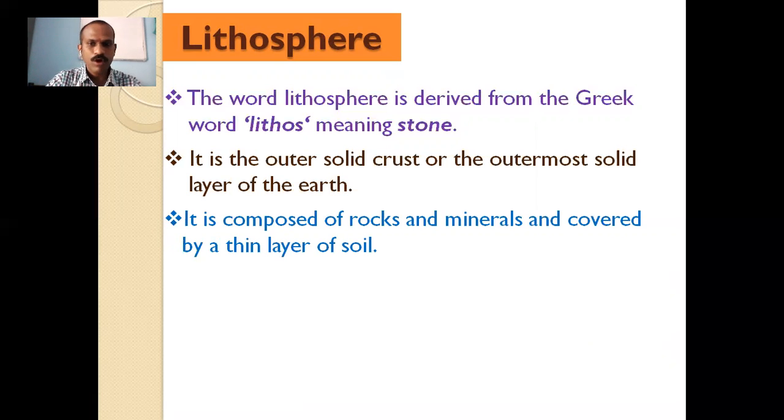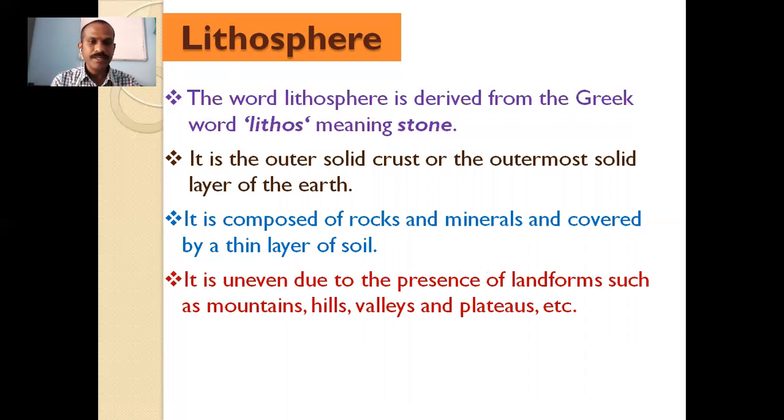It is composed of rocks and minerals and covered by a thin layer of soil. So the lithosphere is composed of rocks, minerals, and soil. These are its three main components. It is uneven due to the presence of landforms such as mountains, hills, valleys, and plateaus.